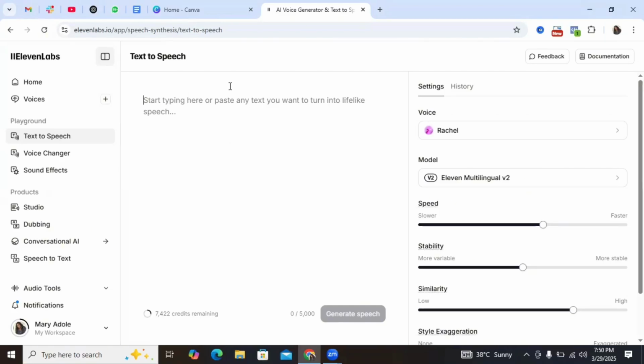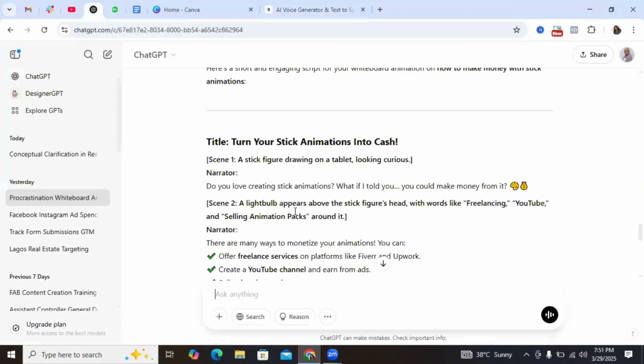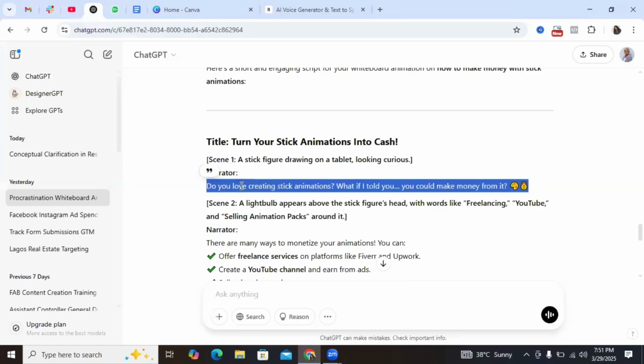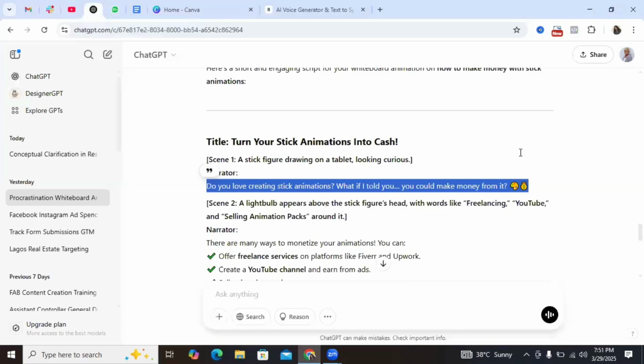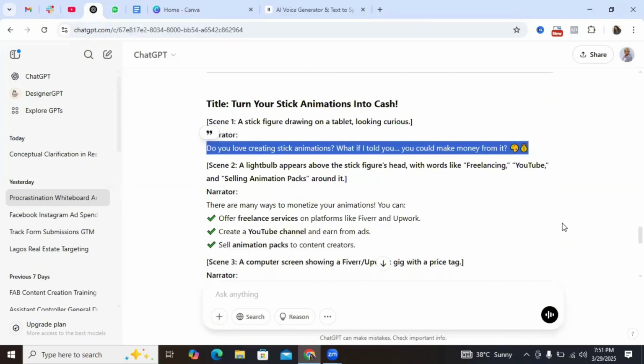So I'm simply going to go back to ChatGPT and I'll start to copy the narrations. All right. The first narration for the first scene says, do you love creating stick animations? What if I told you you could make money, and all that. So I'm going to go through the quick process of copying this text inside of ElevenLabs, and I'll come back and show you the next technique. So this is basically what you need to do, right? Just copy your narration and paste it inside of ElevenLabs.